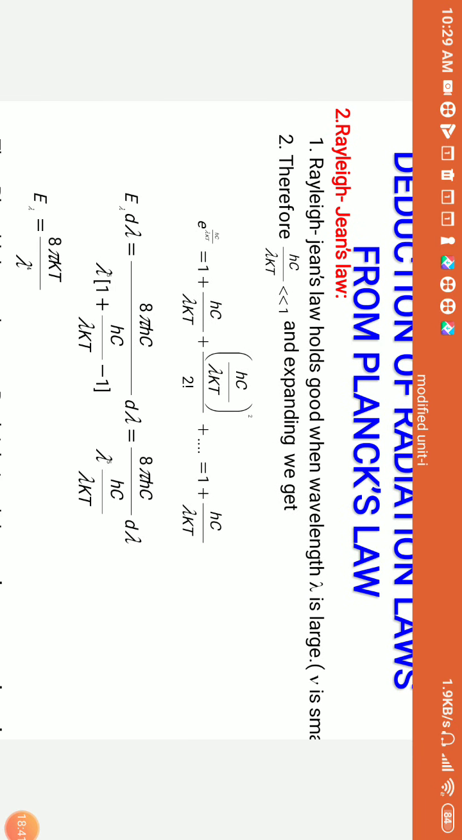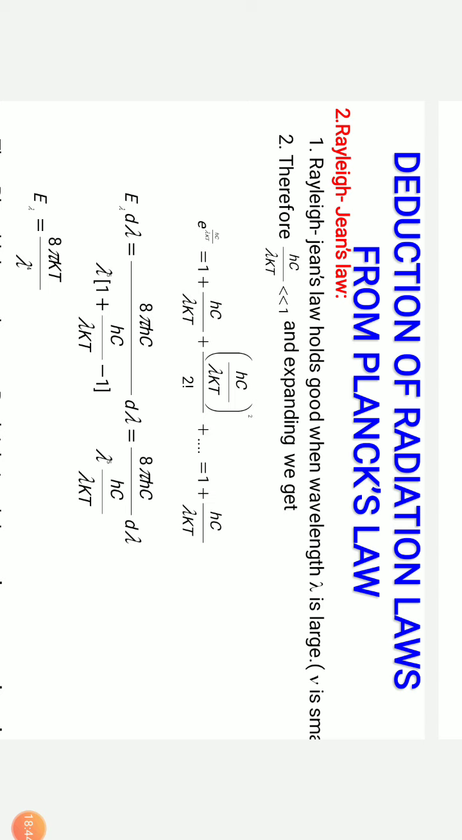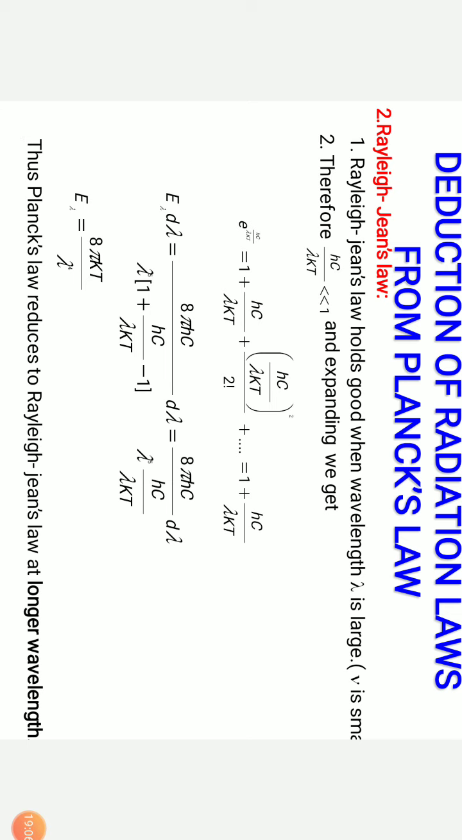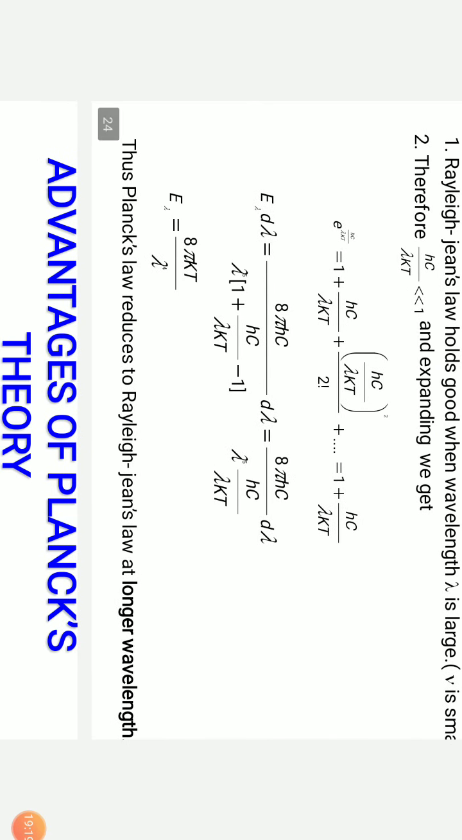Now the Rayleigh-Jeans law. This law is applicable at higher temperatures. So at higher temperatures, let us assume that hc by lambda kT is far less than 1 in the Planck black body distribution law. So exponential of hc by lambda kT equals 1 plus hc by lambda kT plus (hc by lambda kT) whole square by 2 factorial plus so on. Neglecting the higher terms, we get 1 plus hc by lambda kT. So E lambda d lambda equals 8 pi hc by lambda power 5 into 1 plus hc by lambda kT minus 1. 1 and 1 get cancelled. So we are left with 8 pi hc by lambda power 5 into hc by lambda kT into d lambda. hc will get cancelled. We are left with E lambda equals 8 pi kT by lambda power 4, which is for higher or longer wavelengths.